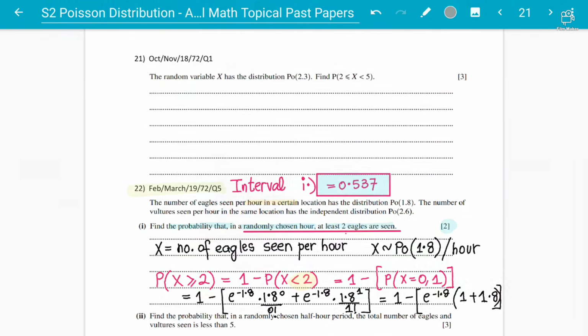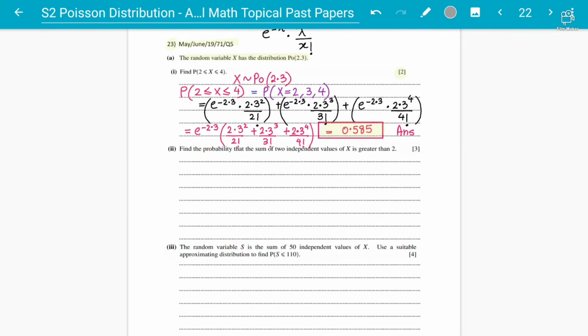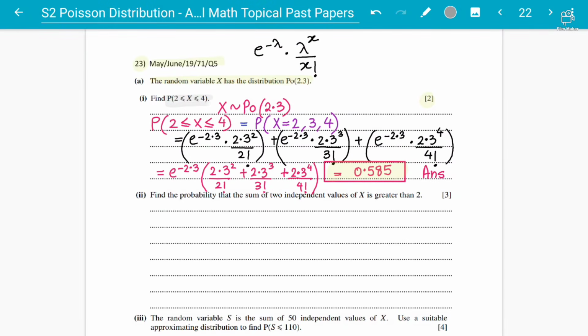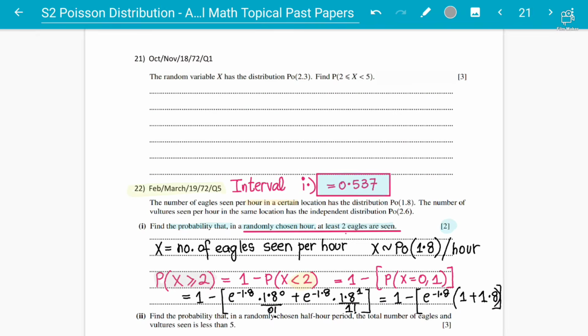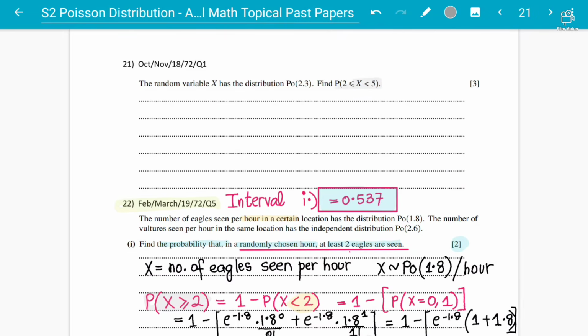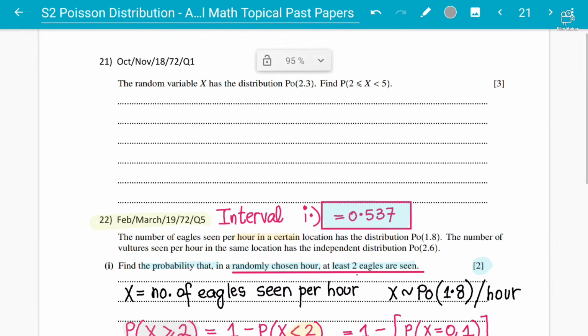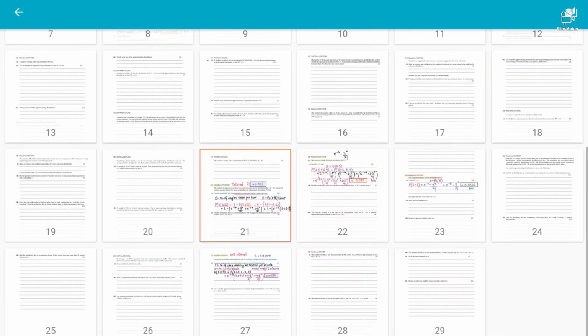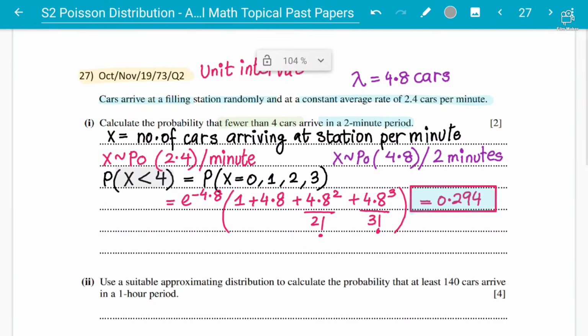Then you can also expect between, greater than, and at least values. You can also expect between the values 2 and 4, that is 2, 3 and 4. You should also expect questions like this, and this will be your homework as well: between 2 and 5, where 2 is included and 5 is excluded. So you will only find the probability of 2, 3 and 4, students. 2 is inclusive and 5 is not inclusive. Hope everyone got this unit interval concept as well.